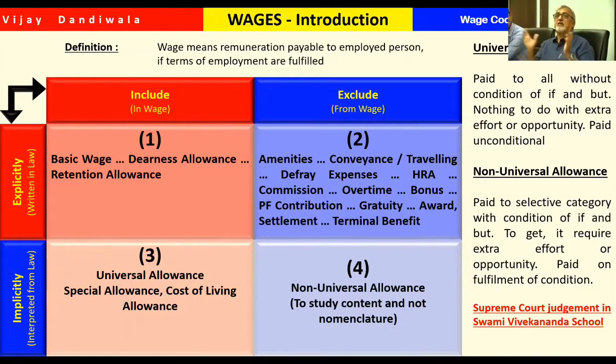But as far as possible, try to keep balance. Included should be about 50% and excluded should also be around 50%. Why it is like that, I am coming to in the next slide.